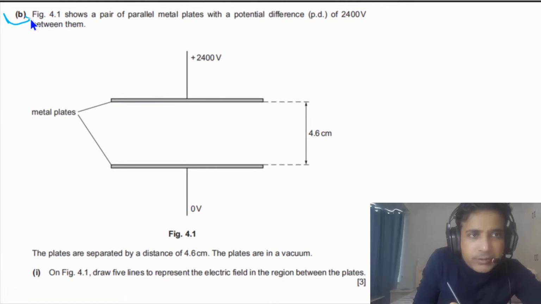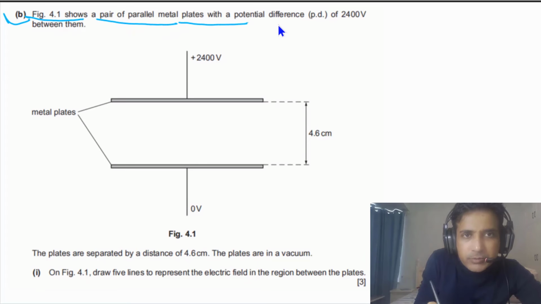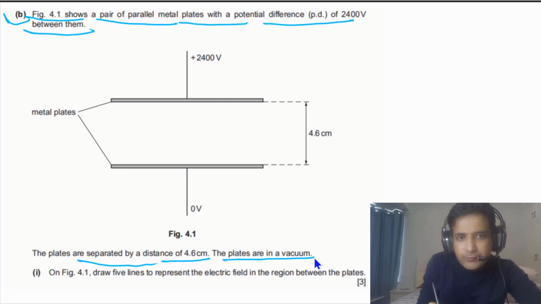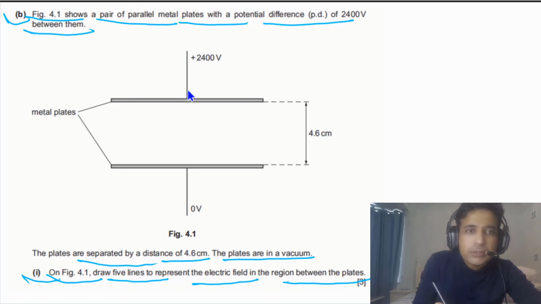For part B, it is given to us that figure 4.1 shows a pair of parallel metal plates with a potential difference of 2400 volts between them. The plates are separated by a distance of 4.6 centimeters. The plates are in a vacuum. For part B1, on figure 4.1, we need to draw 5 lines to represent the electric field in the region between the plates. So first thing in this case, we need to understand the electric field between the plates.